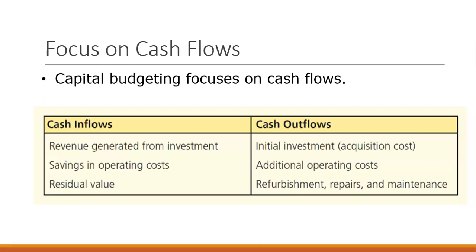Cash outflows are the initial investment. How much do we have to pay to acquire the capital item? Any operating costs? Do we have to hire someone to run it? Or are there monthly costs of management, yearly costs of maintenance? And then any refurbishment, repairs, or maintenance that we have to plan along the way. For example, if we're talking about buying trucking equipment for our company, do we have to plan for oil changes and replacing the tires after 4 years, different things like that.